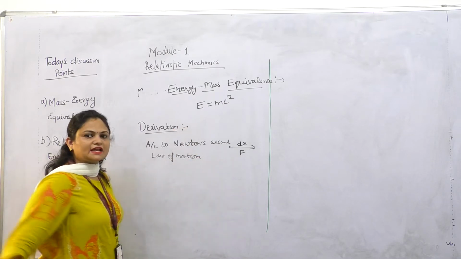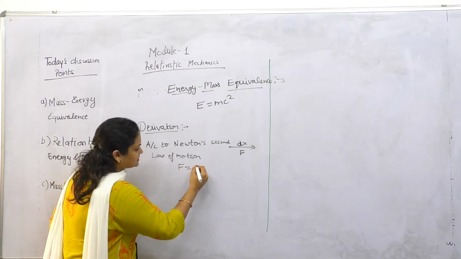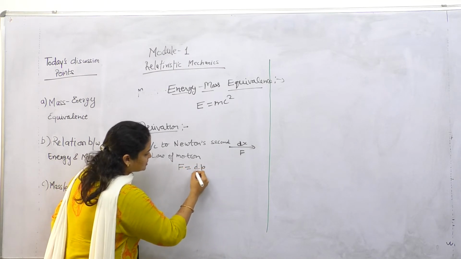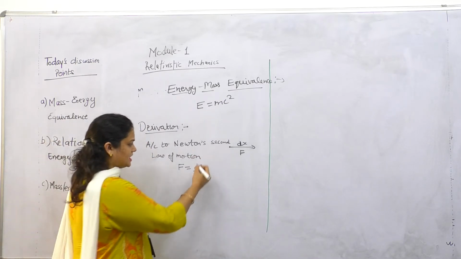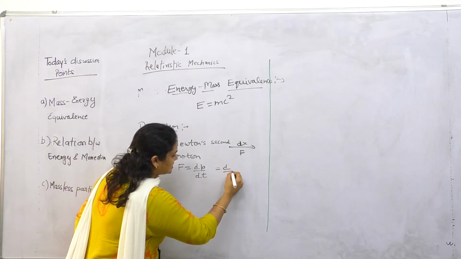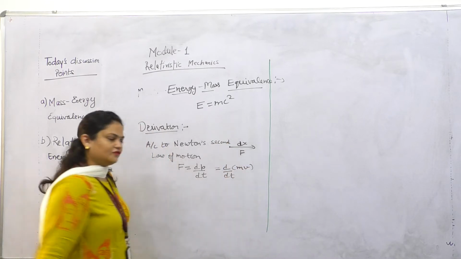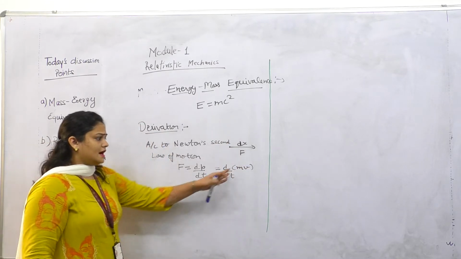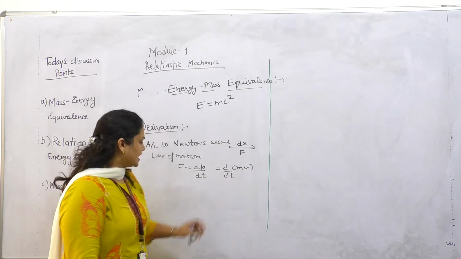what is Newton's second law of motion? The force exerted on a particle is equal to the rate of change of momentum with respect to time, that is dp over dt. We know that momentum is m into v. Here mass also depends on time and velocity also depends on time.